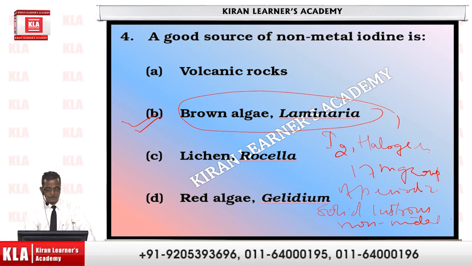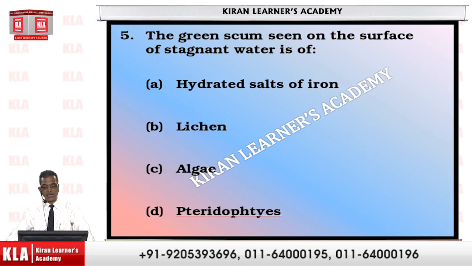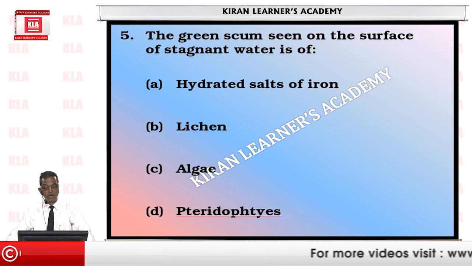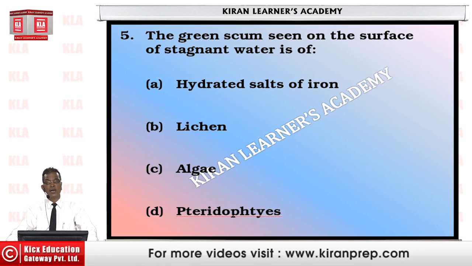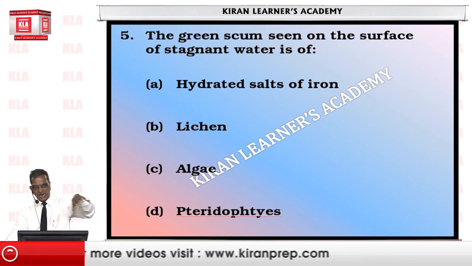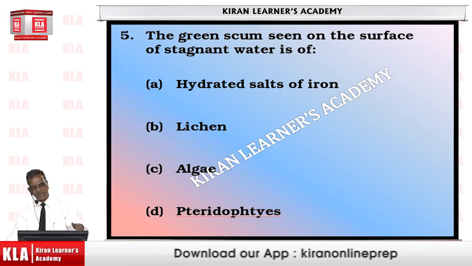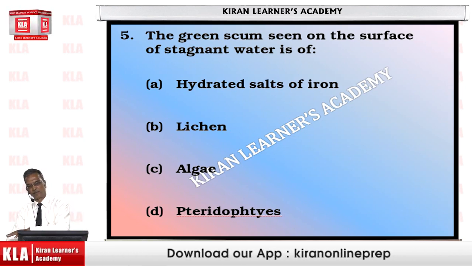Next, the green scum seen on the surface of stagnant water is of what? Green scum means, you know, if you go to roadsides where there are hand pumps for drinking water, on the surface close to the hand pump you will find a green covering on the stone or the ground.